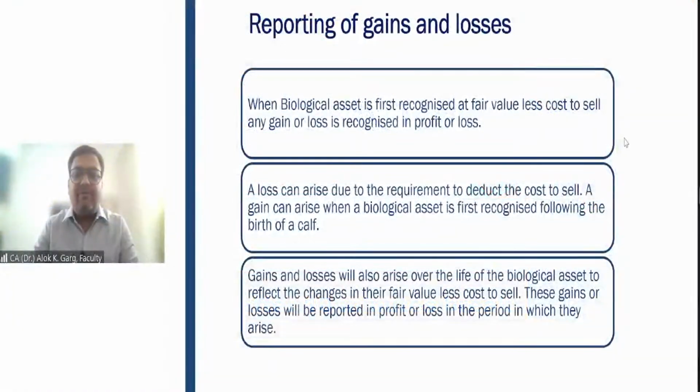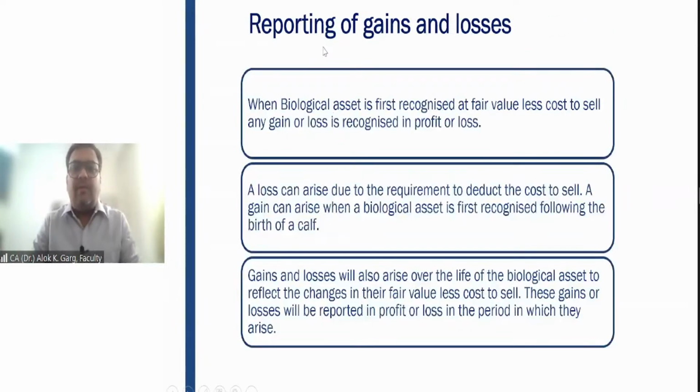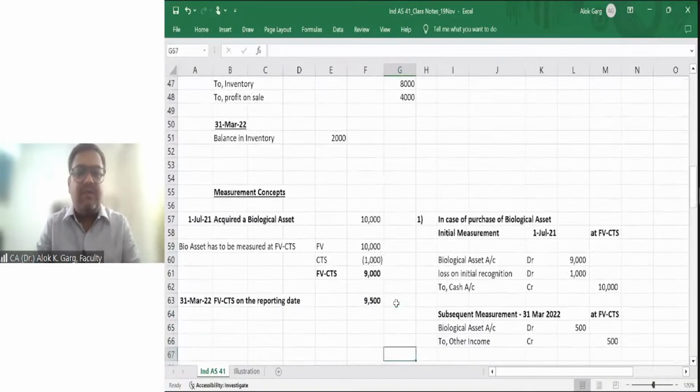You are well aware, and now you have understood the recognition, measurement, all these aspects of Ind AS 41, right? So friends, let me discuss this measurement accounting on an Excel file, and please confirm once my Excel file is visible.